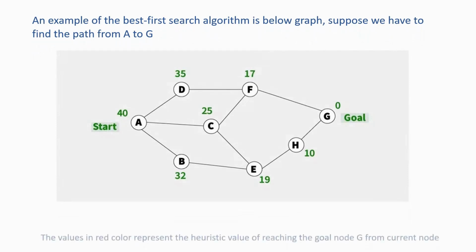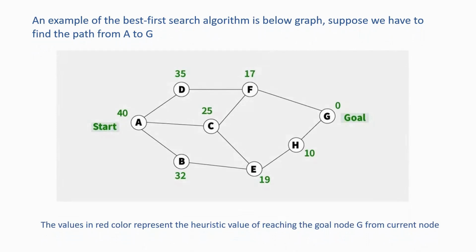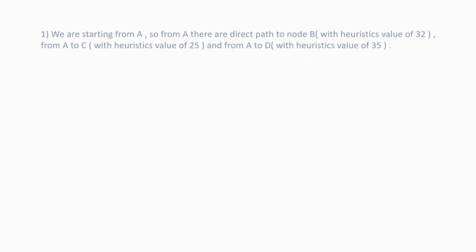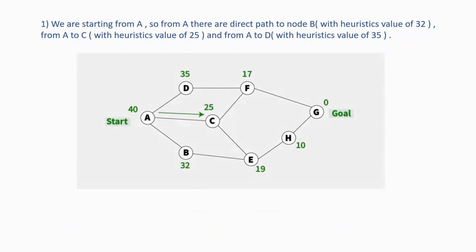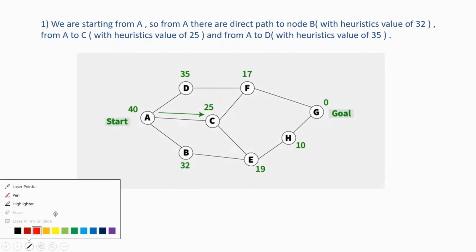Okay, so let's start. The values in red represent the heuristic values of reaching the goal node G from the current node. So we are starting from A. From A there is a directed path to the node B, right? So with the heuristic value, we have C. So what is the value here? Let us wait, I will explain.